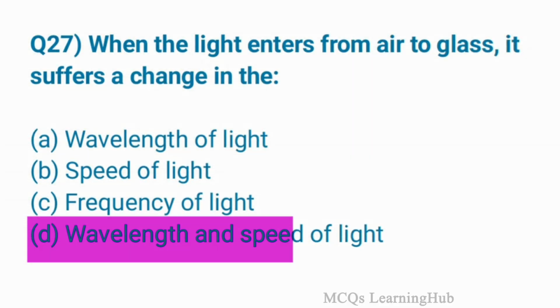When the light enters from air to glass, it suffers a change in option D, wavelength and speed of light is correct.